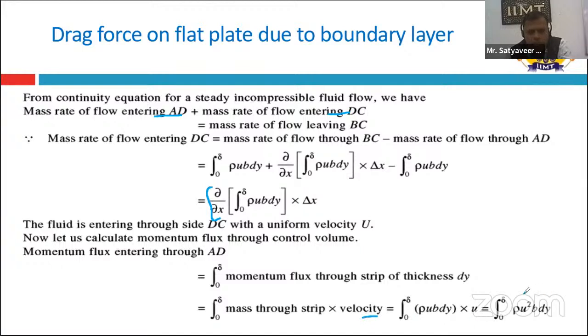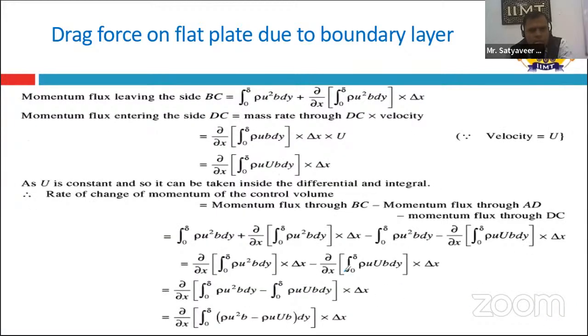So the final formula is the integral from 0 to delta of rho u square b dy. Now we find the momentum flux leaving section BC. This equation is the integral from 0 to delta of rho u square b dy plus delta by delta x of the integral from 0 to delta of rho u square b dy, times delta x.